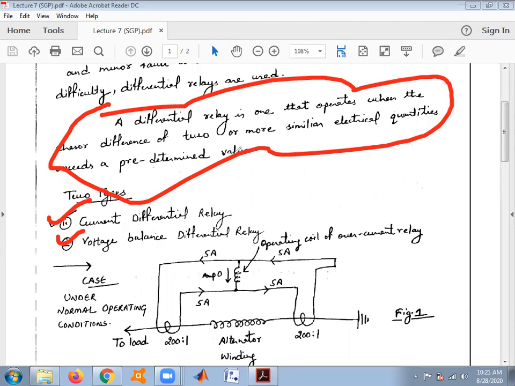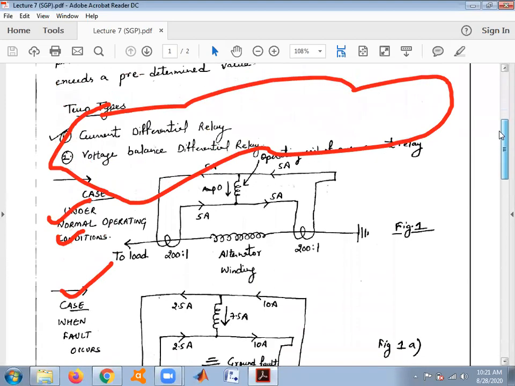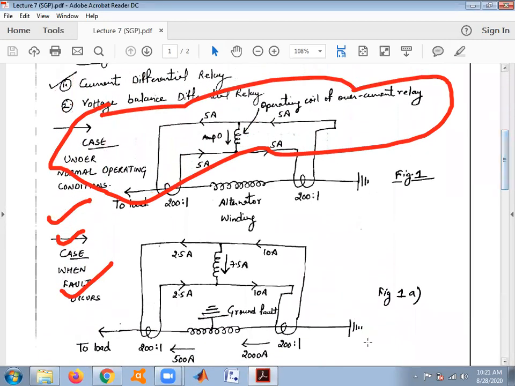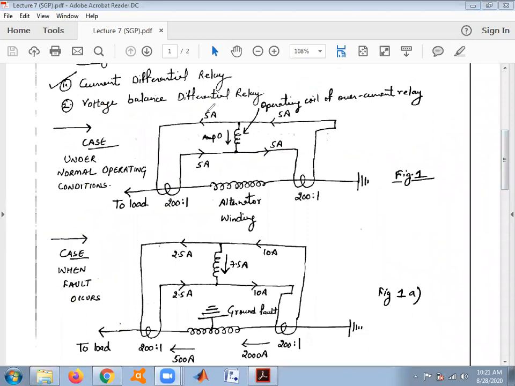What these three lines are saying will be discussed under this topic, under normal operating conditions: how this relay works under normal operating conditions. As you can see, we have taken an example of an alternator winding.